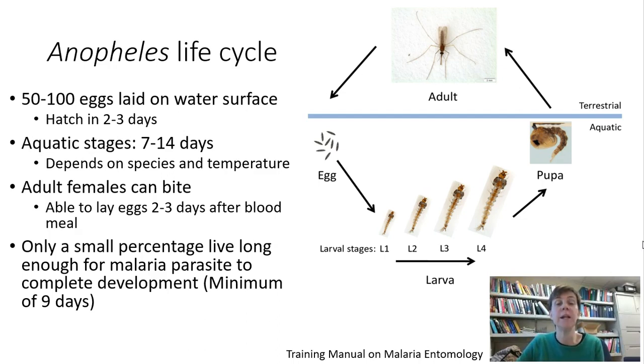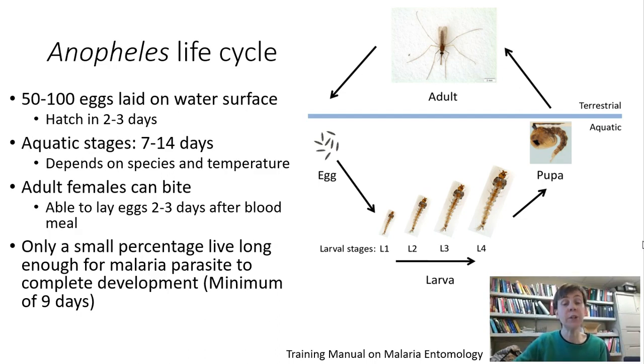Once we have an adult female, it can take a blood meal from an animal or a human, and then it's ready to lay eggs 2 to 3 days after that. Now, only a small percentage of these female mosquitoes live long enough for the malaria parasite to develop fully so that the mosquito can infect another person. And it's really a minimum of 9 days in optimal conditions. So we're actually very lucky in this way. It would be a lot worse if the parasite could develop faster, because we'd have more opportunity for these mosquitoes to infect us. So this is kind of good news, but even still, it's bad enough that enough of them can do it in this 9 days.